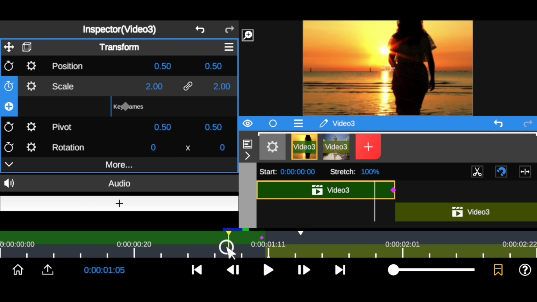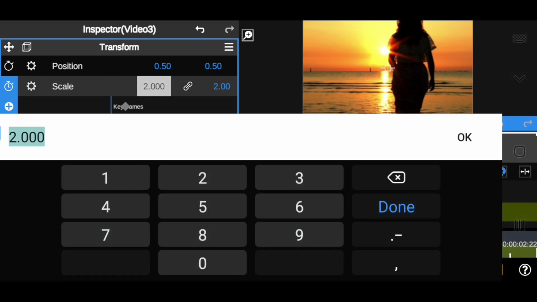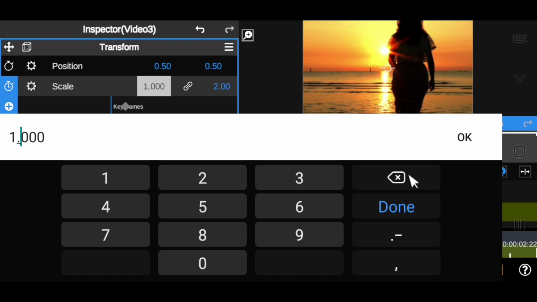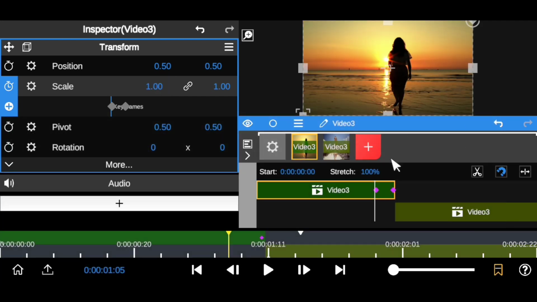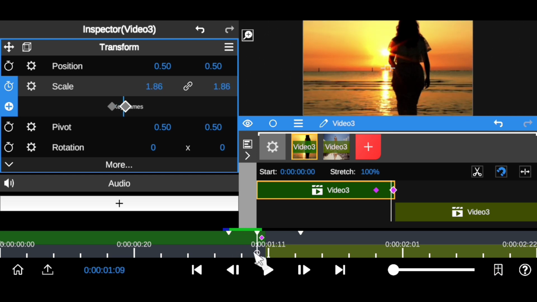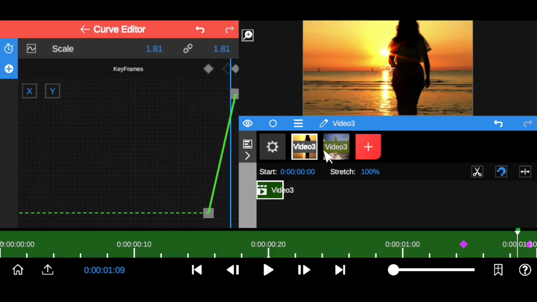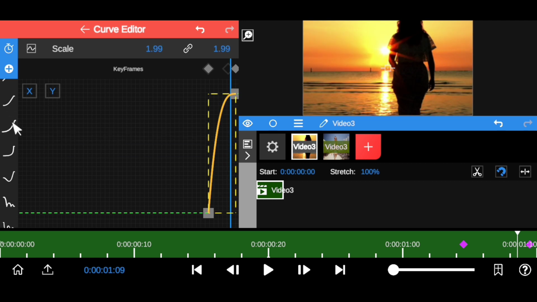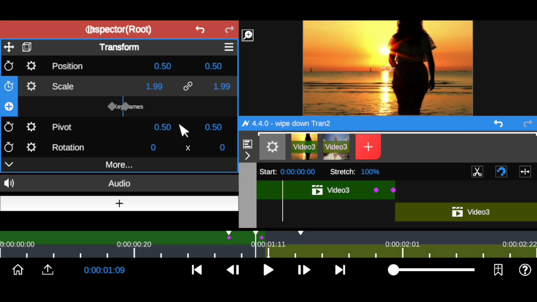and you want to move backward towards where you marked, which is 5 frames backward, and set this scale parameter back to 1. You can just add 1 right here and hit OK. It's going to set it back to its normal position. As you can see, when I move, it's going to increase the scale as well. So all you want to do now is to align these two keyframes right here and set it to ease out. Just set it to ease out right there.